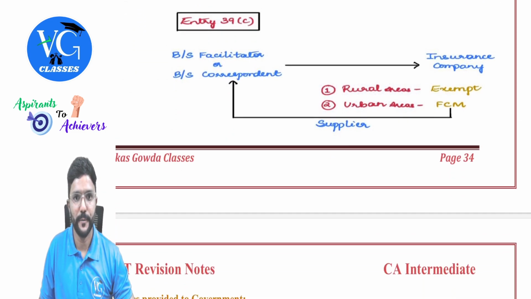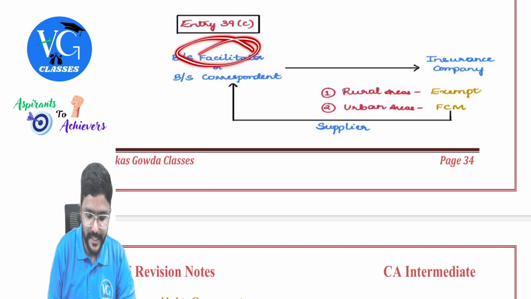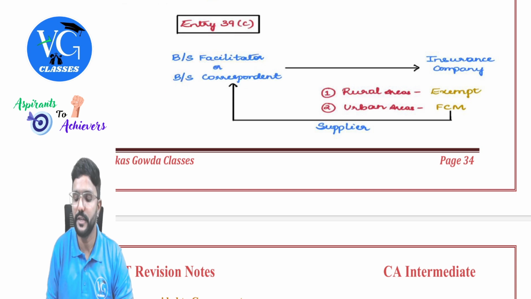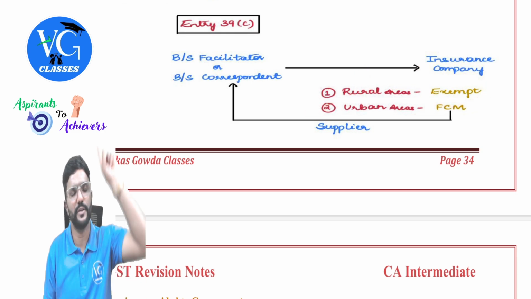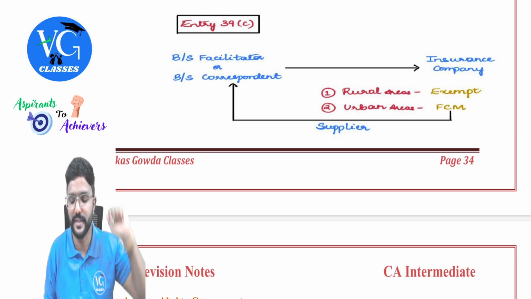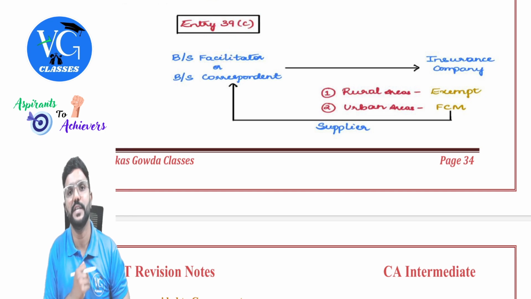Okay, sir. Then coming to entry 39C, that is with respect to insurance. If a business facilitator or business correspondent who is an agent for an insurance company provides services with respect to a rural area branch, it is exempt. If it is with respect to an urban area branch, it is not covered in the RCM list, that means it is taxable under FCM. So the supplier has to pay GST.